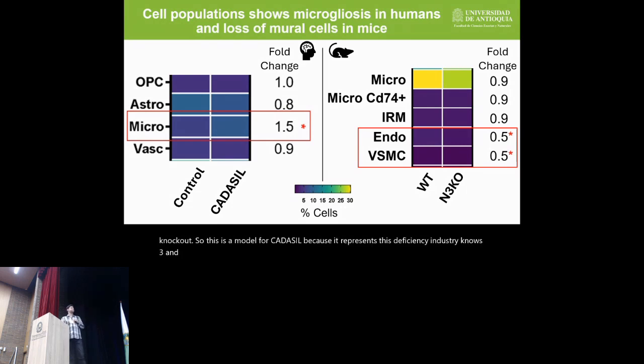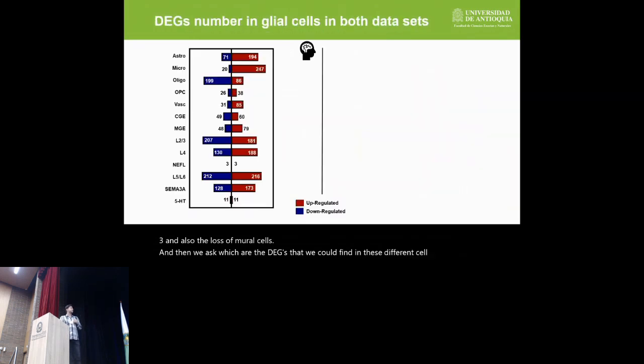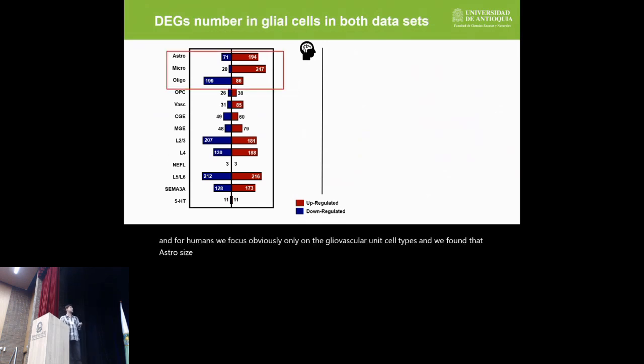And then we ask which are the DEGs that we could find in these different cell types we found. And for humans, we focus obviously only on the gliovascular unit cell types, and we found that astrocytes, microglia, and oligodendrocytes are the ones that have a higher number of DEGs upregulated in CADASIL.